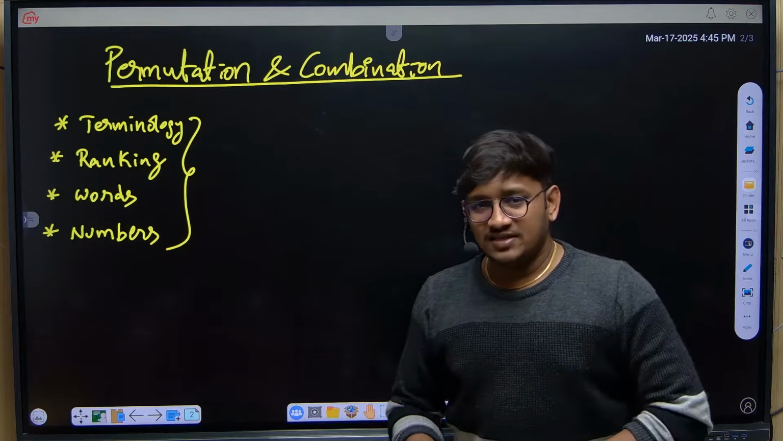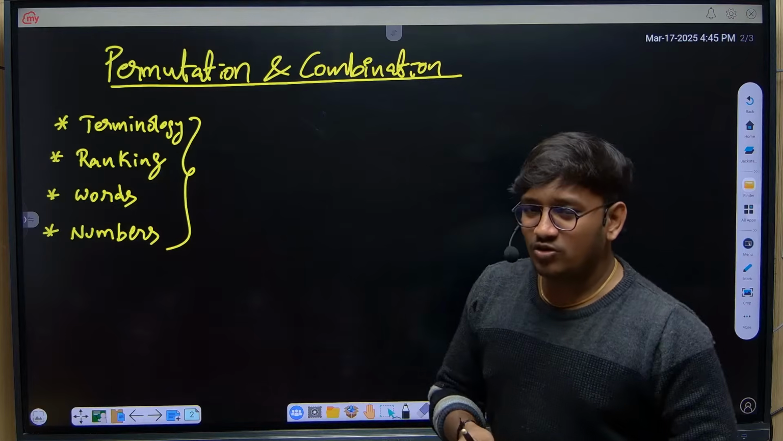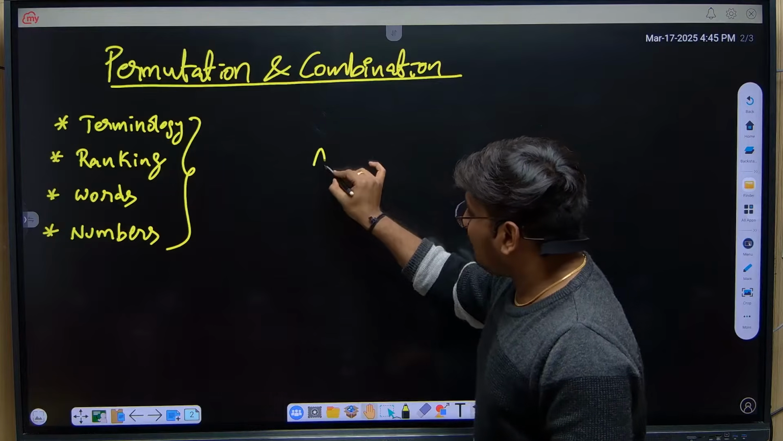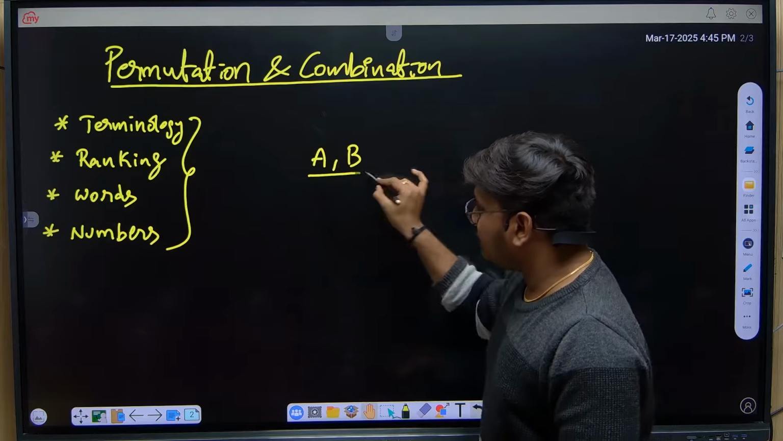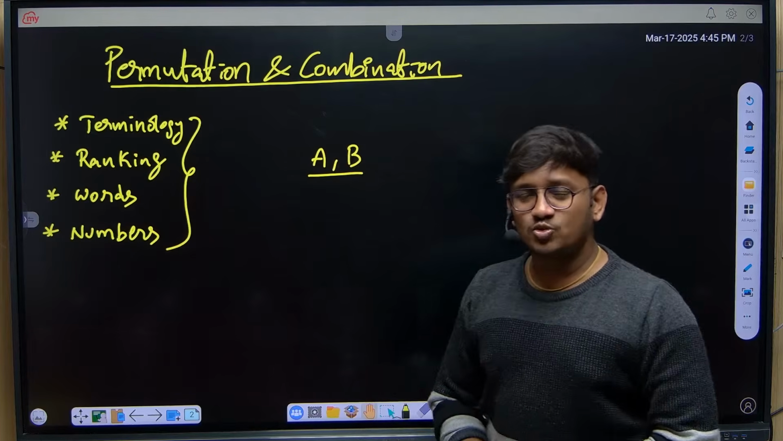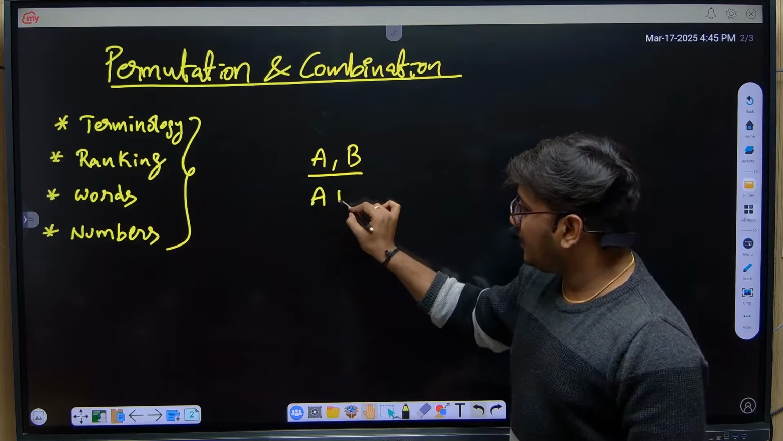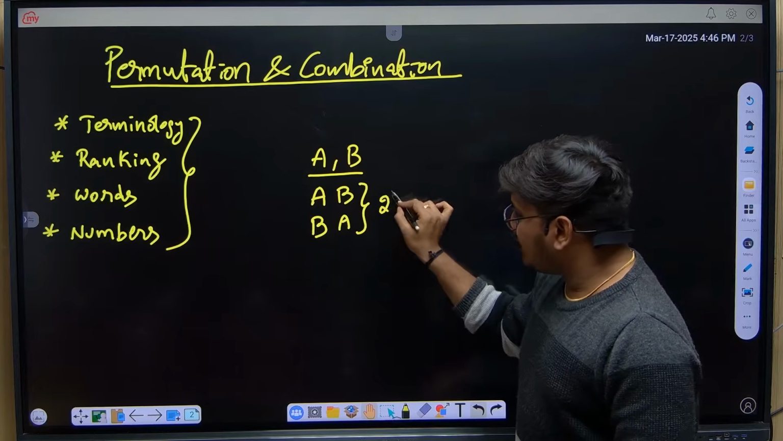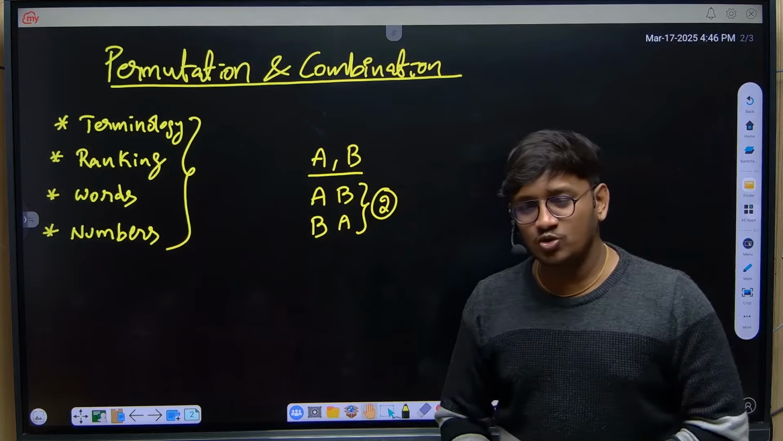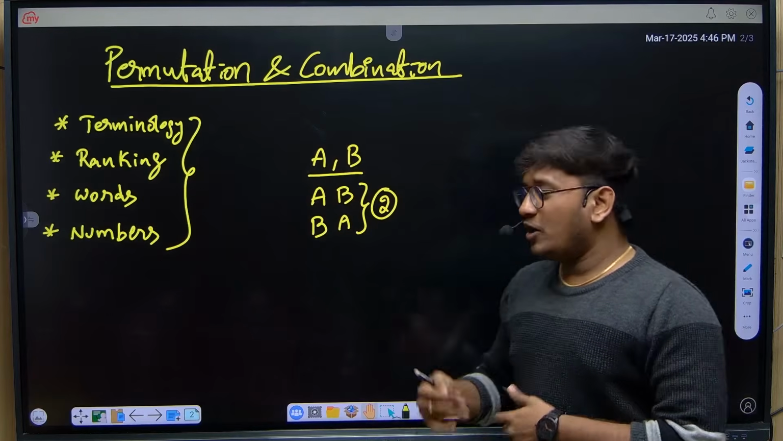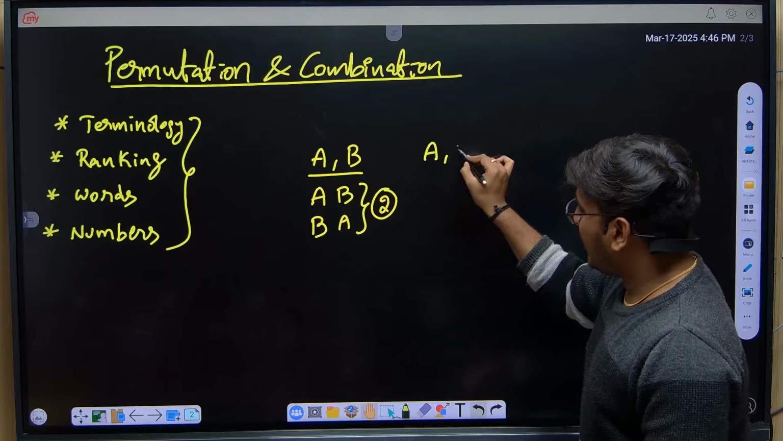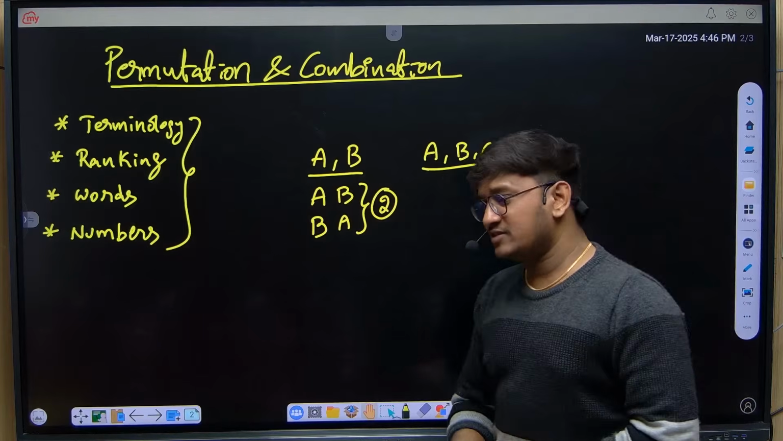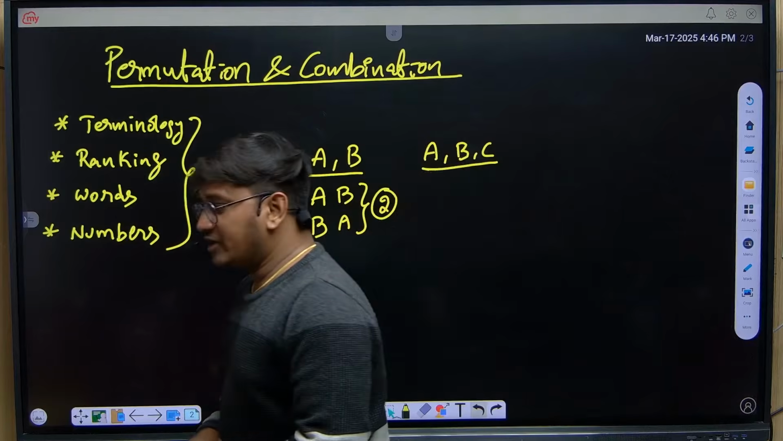Permutations are all about writing all the possibilities. For example, if I have two letters, A, B, how many ways can I write these two letters? I can write AB and BA. I can write it in two ways, right? What if I have three letters, A, B, C? How many different ways can I write?